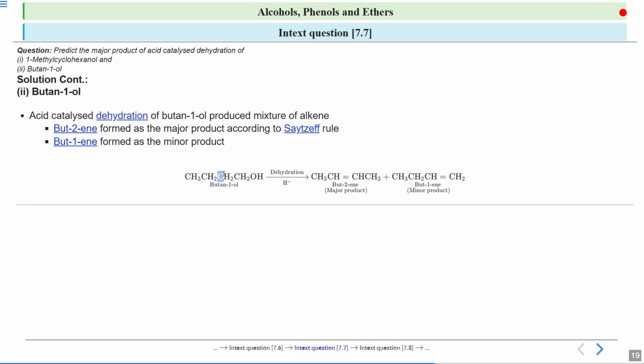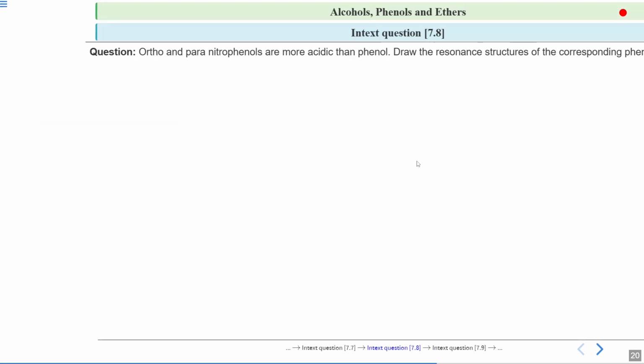So in this case, when but-2-ene is formed, one hydrogen from this carbon can go and but-2-ene will be formed. And when the hydrogen from this carbon leaves, it will form but-1-ene. So now if you see, this will be your major product, and this will be your minor product. Okay, so this is the more stable alkene compared to this alkene. So you have to form the more stable alkene according to Saytzeff rule.